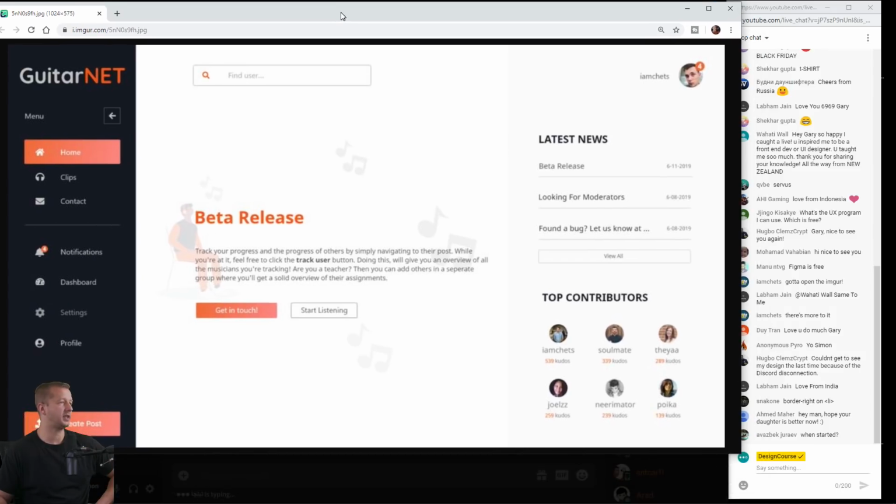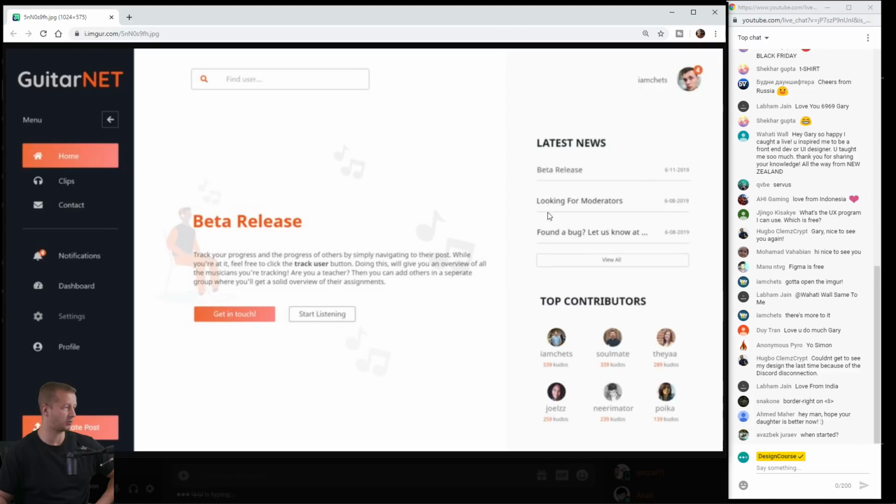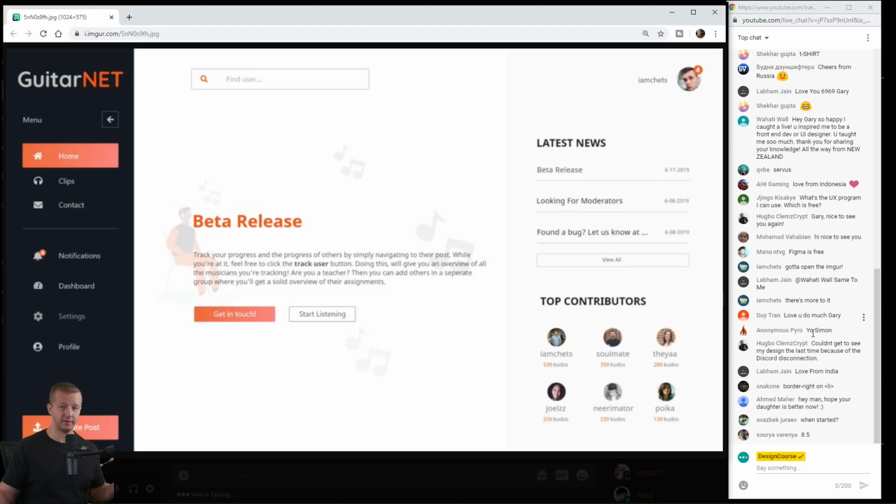All right, what do you guys think this person should get for a rating for their UI design based on what's presented here on a scale of 1 to 10? 1 being the worst, 10 being the best. I will not look at what you guys are saying, and in 10 seconds, I'll give my rating of what I think this design should get. And then we'll see if we agree.